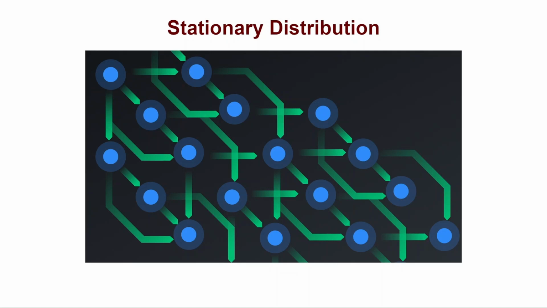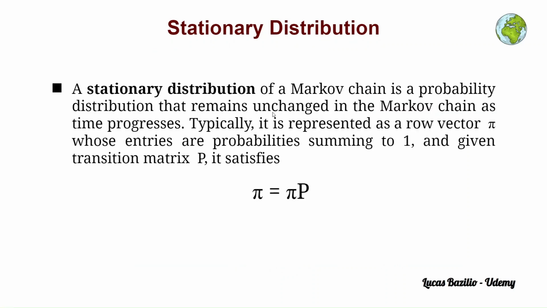Hey everyone, in this lecture we are going to study the stationary distribution in a Markov chain. A stationary distribution of a Markov chain is a probability distribution that remains unchanged in the Markov chain as time progresses. In other words, if a Markov chain reaches its stationary distribution, the probabilities of being in each state will no longer change with each time step.